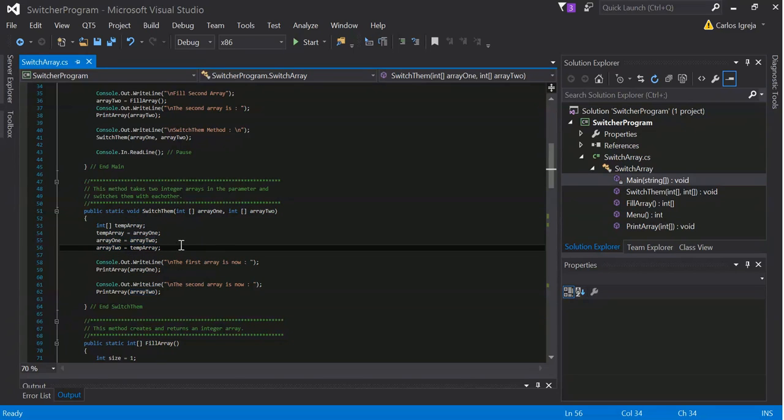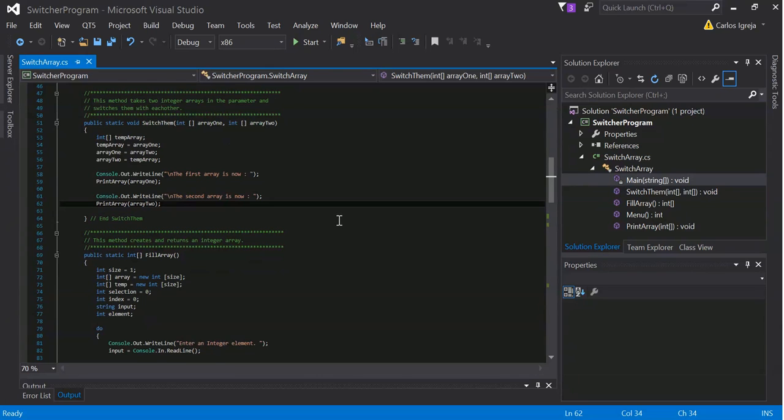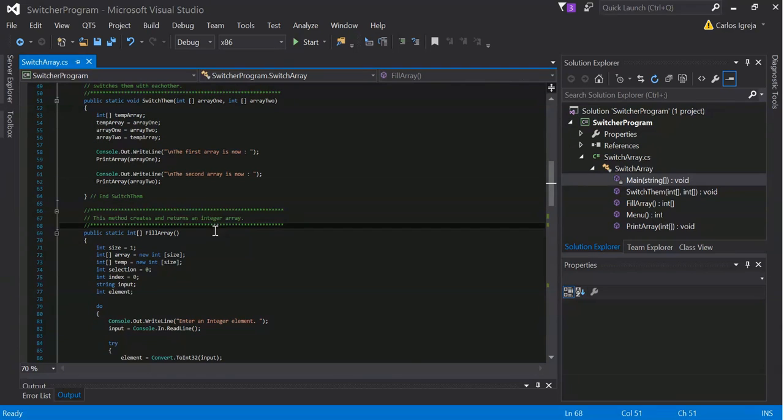So your basic sort. And the first array is now, and then we call the print array for the first one, and the second array is now. We call the print array for the second one, and that's the switch them method. And then the fill array method.